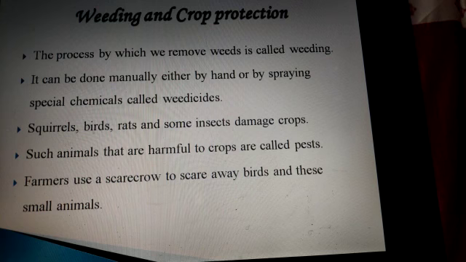Manual weeding by hand is very time consuming. The tools used for weeding are usually made of iron and need to be prevented from rusting. Weeding is also done by spraying